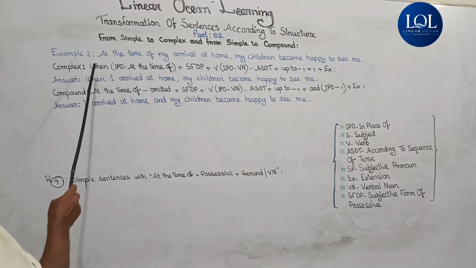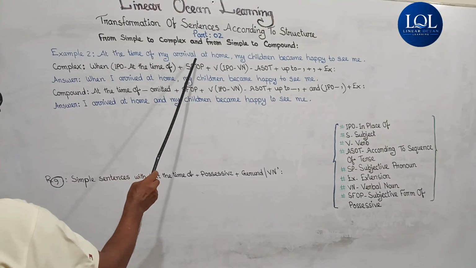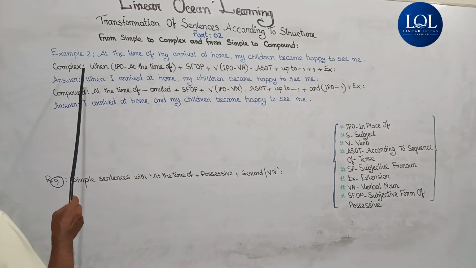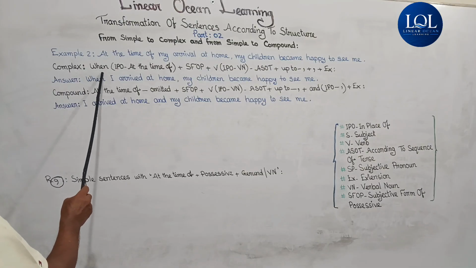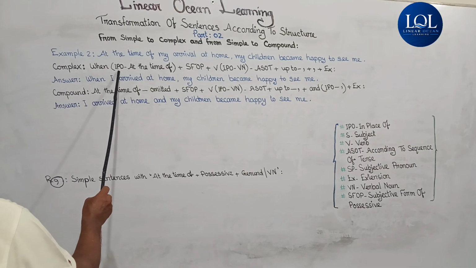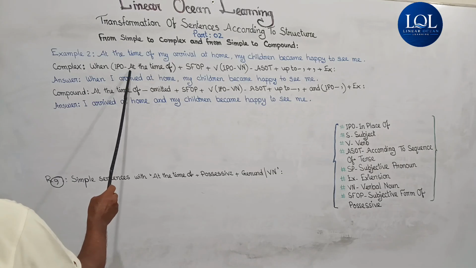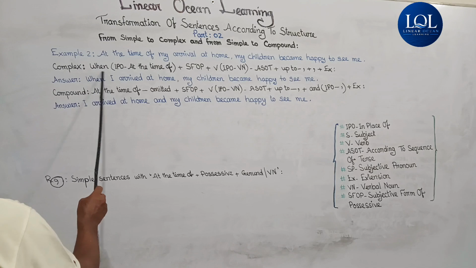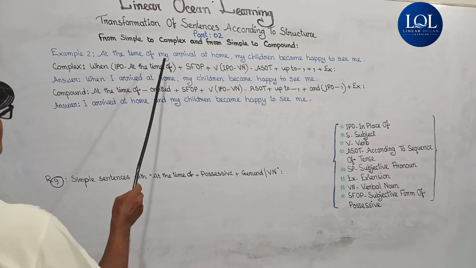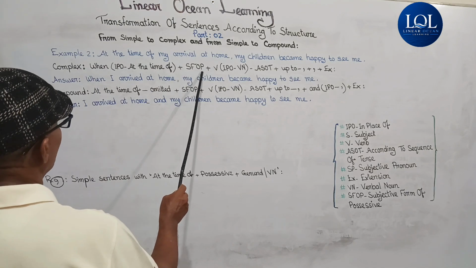To transform the exemplified simple sentence into complex, the structure we have to follow is: in place of at the time of, we have to write when, plus the subjective form of the possessive.